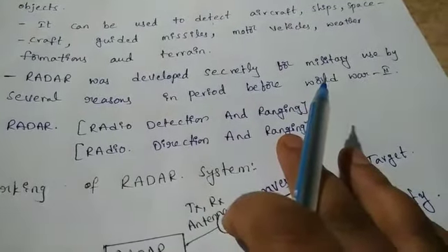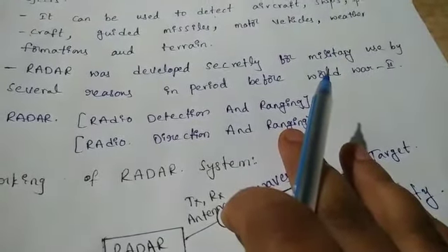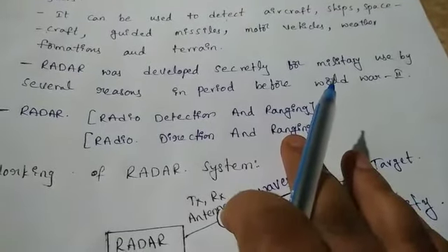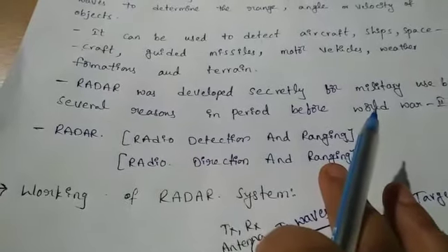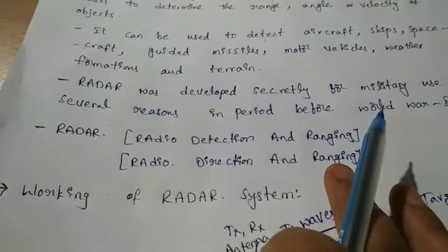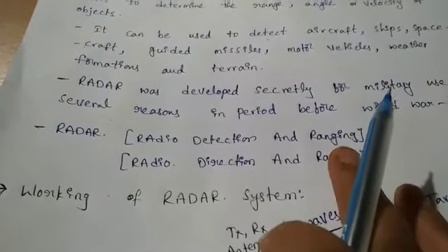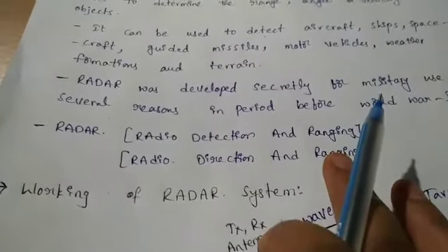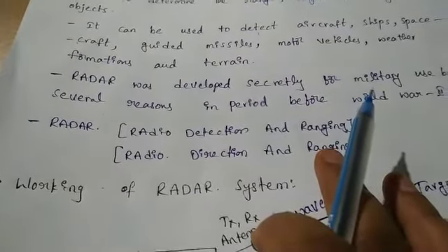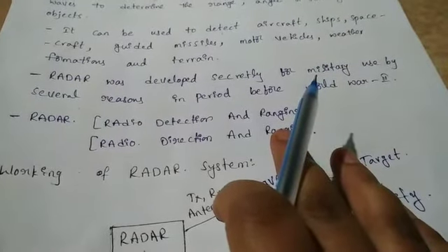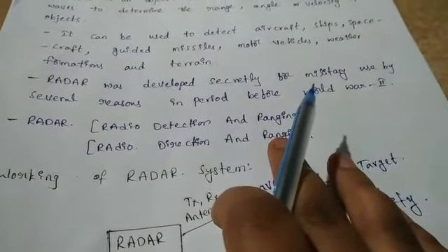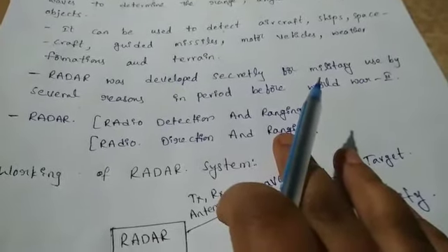Actually, radar was developed before World War II for military purposes, and it was developed secretly for the purpose of war, to identify unknown objects like tanks, missiles, aircraft, and spacecraft. That was the basic purpose regarding radar.